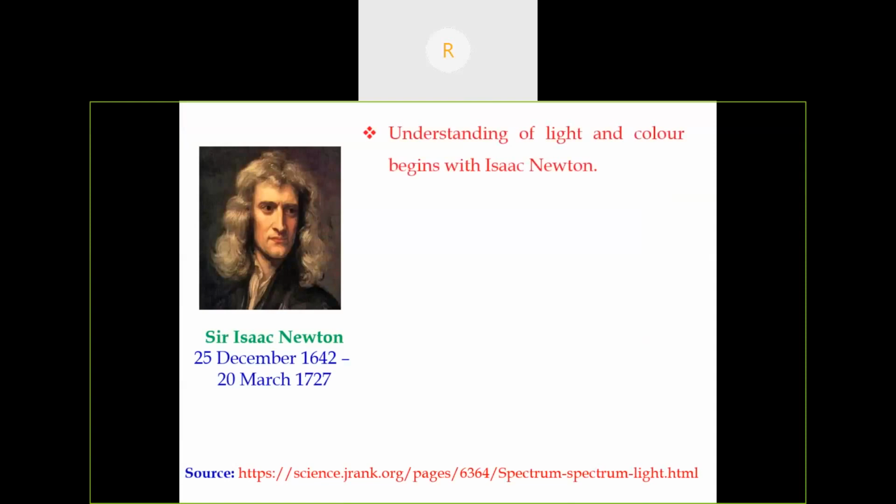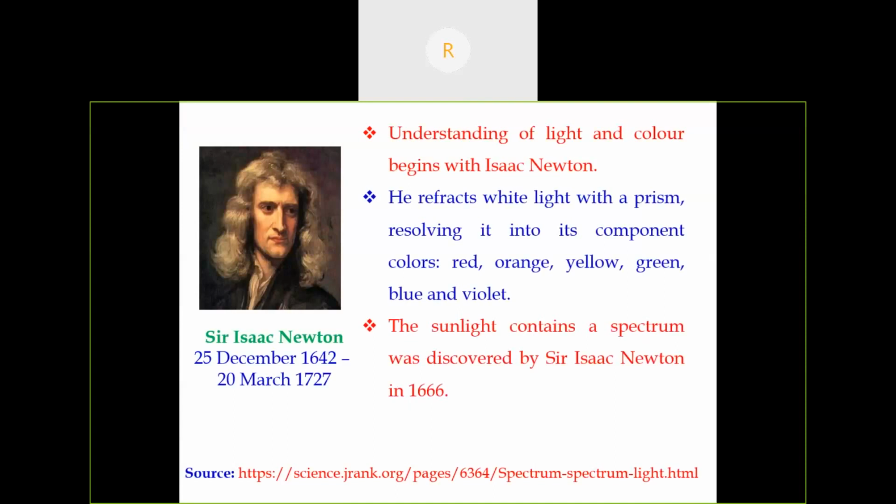So the understanding of light and color begins in the era of Isaac Newton. In 1666, he discovered that sunlight contains a variety of spectrum. He in fact resolved it into its components, into various colors. So he coined the word spectrum.